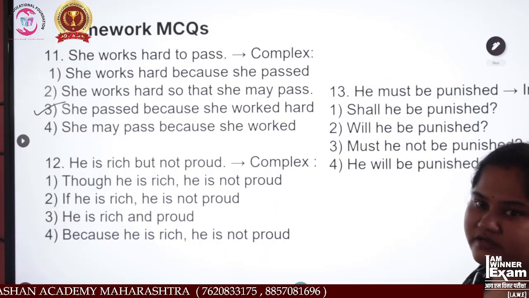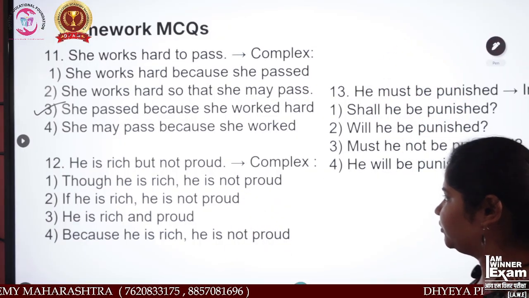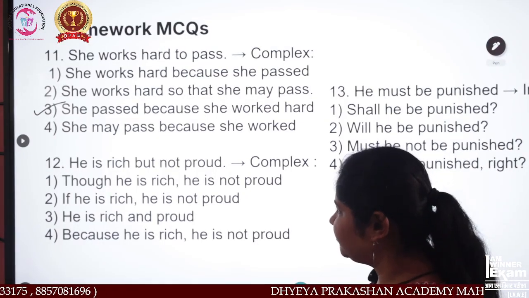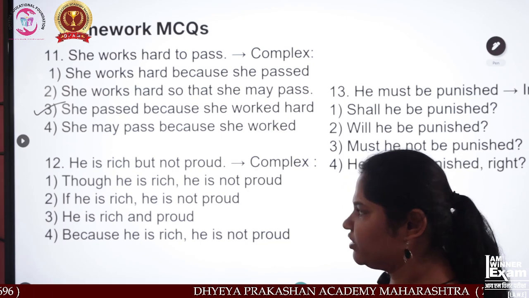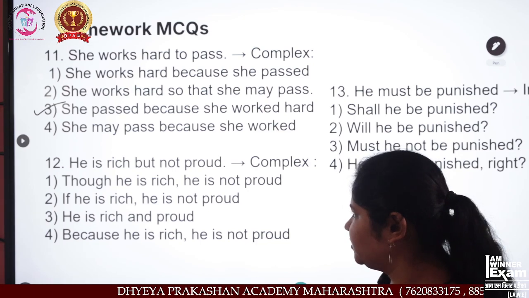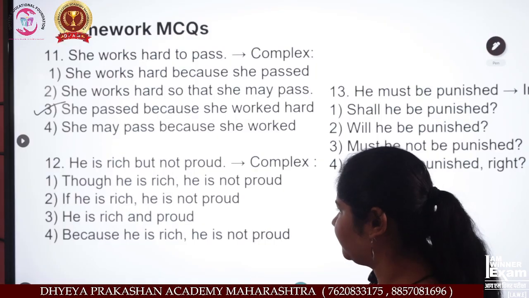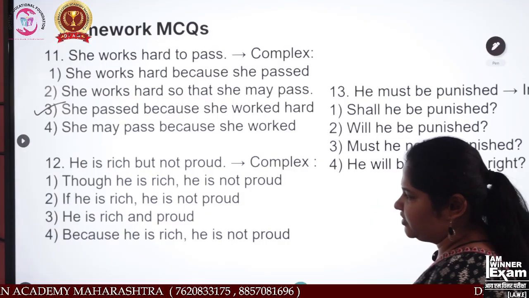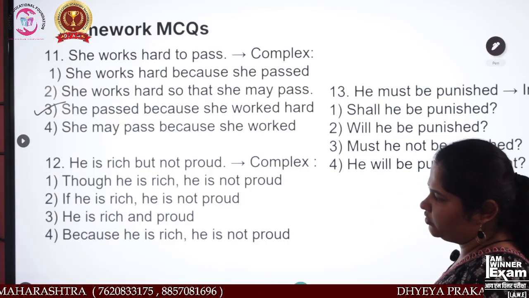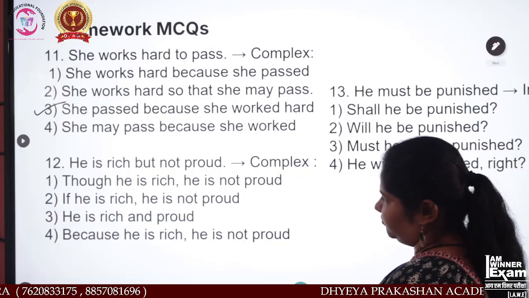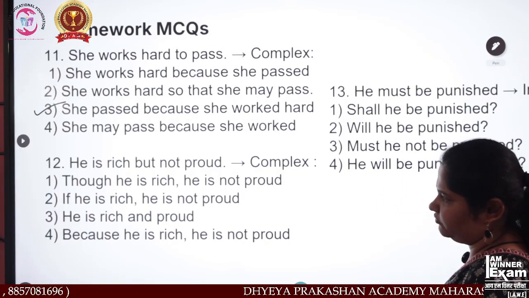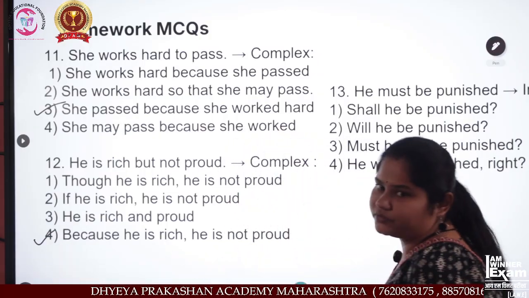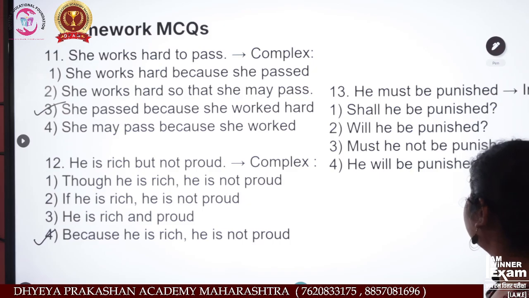Now next. He is rich but not proud. Though he is rich, he is not proud. If he is rich, he is not proud. He is rich and proud. Because he is rich, he is not proud. Which one is right? He is rich and proud, or because he is rich, he is not proud. Which one is complex? Complex is the fourth. Okay.